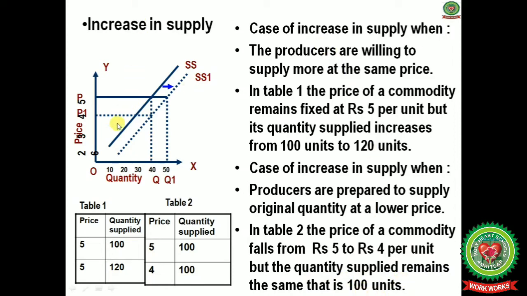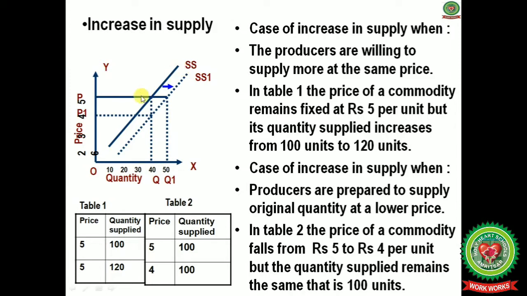Now in the diagram there is a measurement of price on the y-axis and quantity on the x-axis. When the price was rupees 2, what happened at that time? There is a quantity supplied in the market of 10 units, and at price rupees 3 the quantity supplied is 20 units, and after joining the points we will get an upward sloping supply curve.